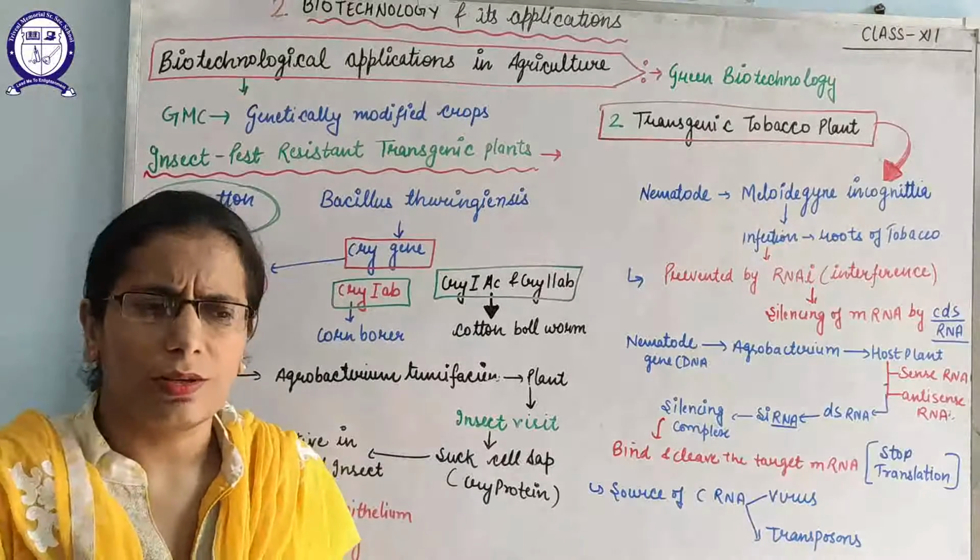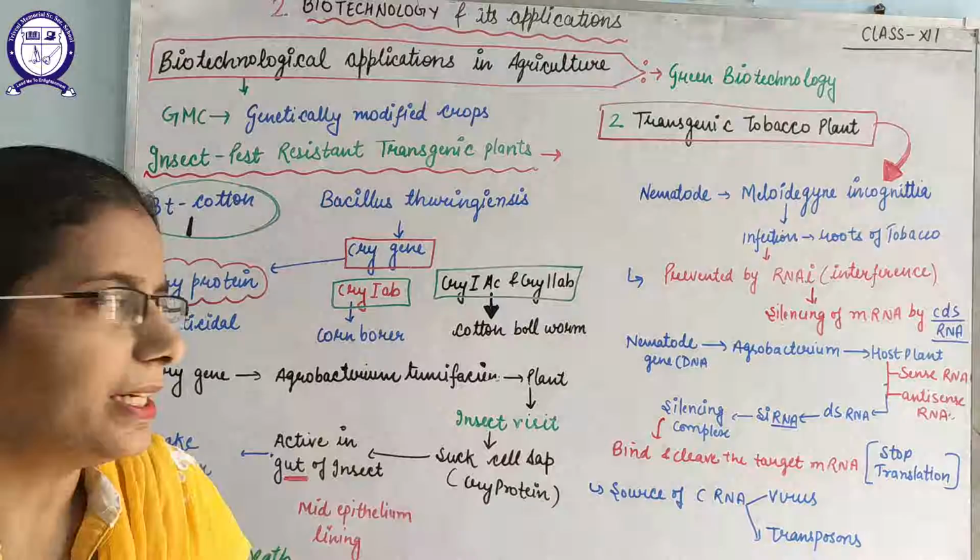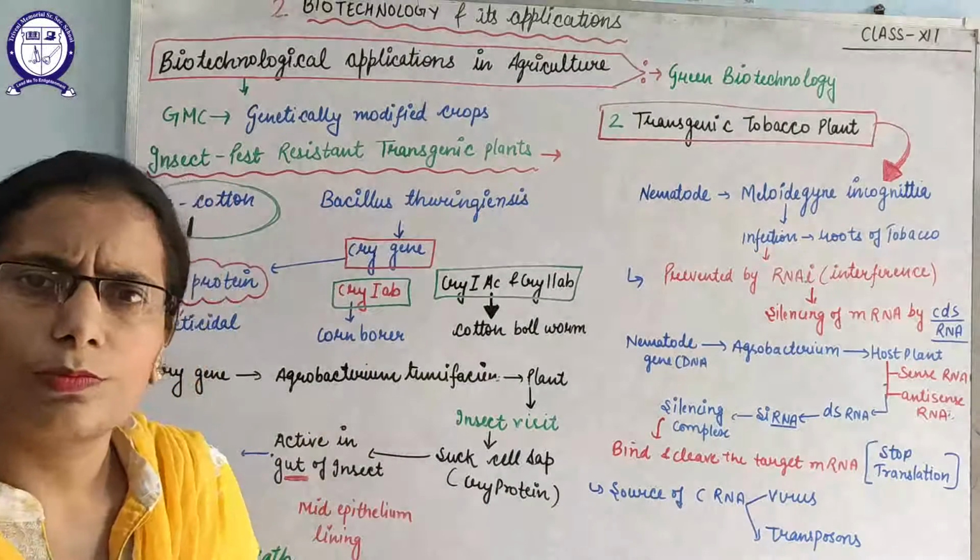But the question arises: if this insecticidal protein can kill the insect, then why is it not killing the Agrobacterium bacteria?